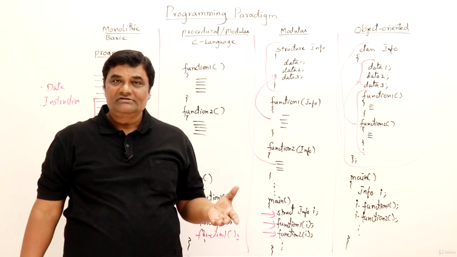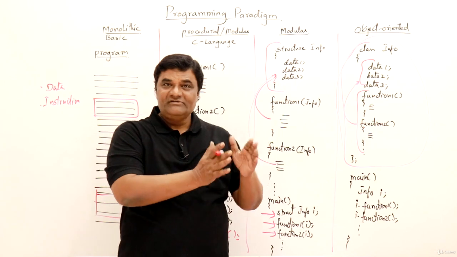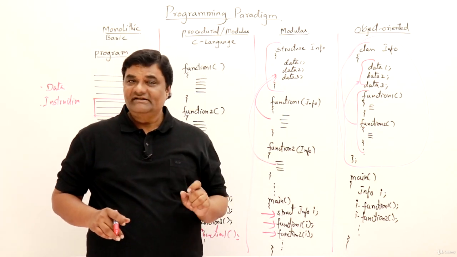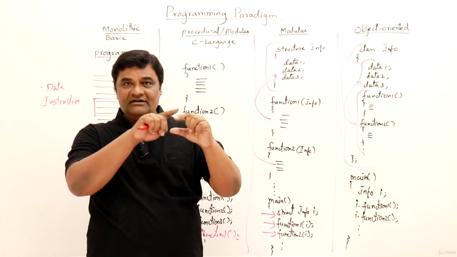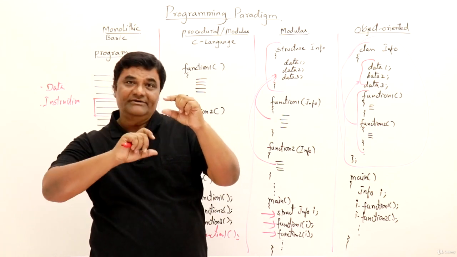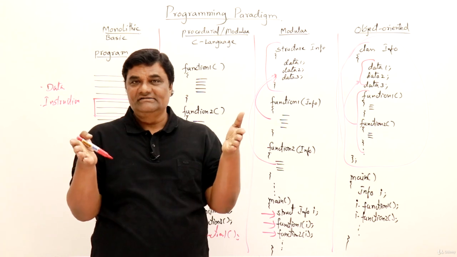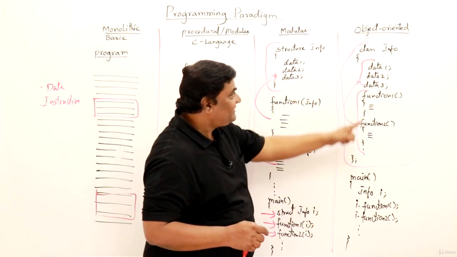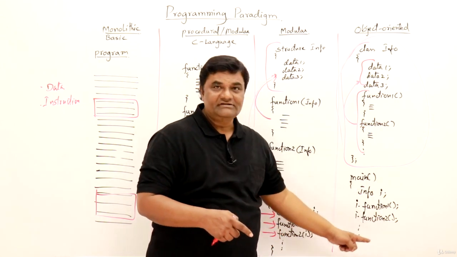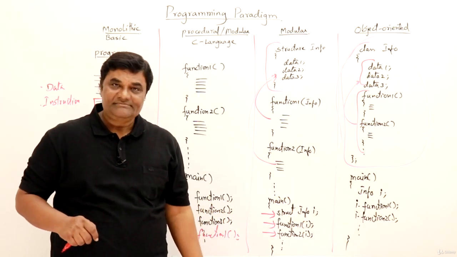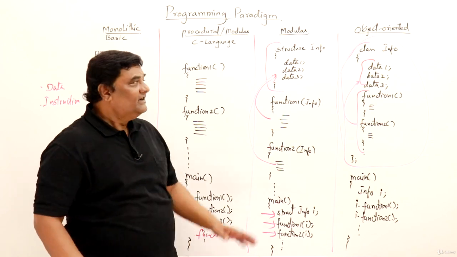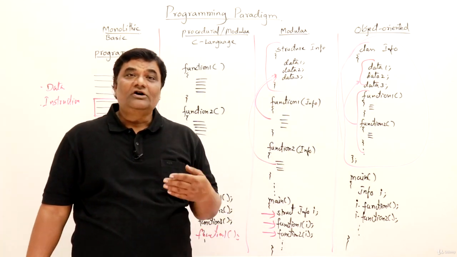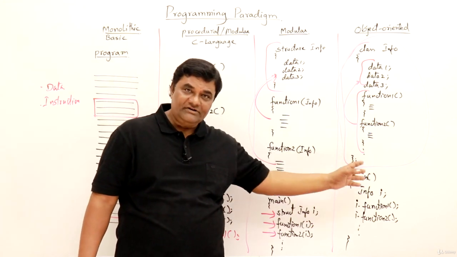So this is a new approach. Modular programming had data separate, functions separate. And in object orientation, we say that you keep the data and the functions related to that data together and define it as a class. This approach is object oriented, and we can create the object of that class and call the function. This is what is used in C++ and Java and other languages. This is the latest method, and this is the present method that we are following, that is object orientation, right? This is what we are going to learn.